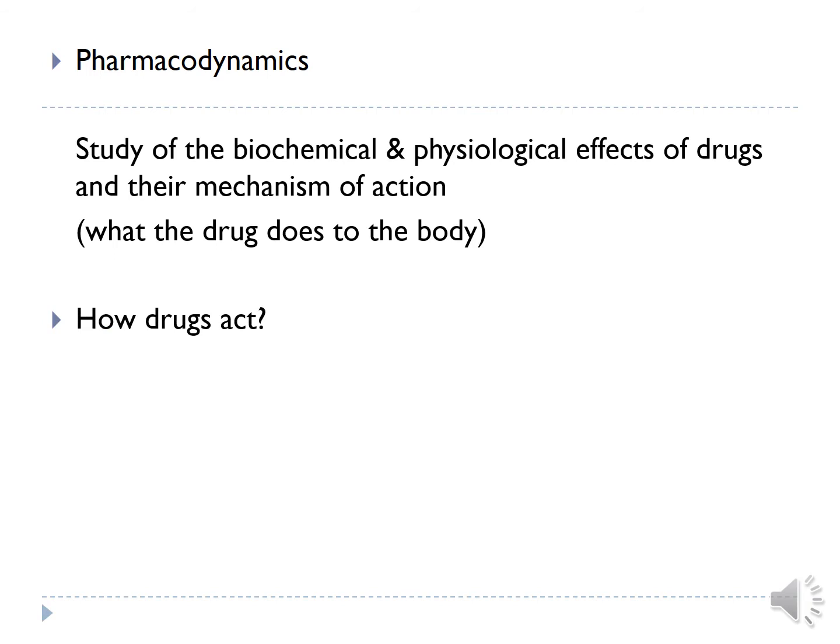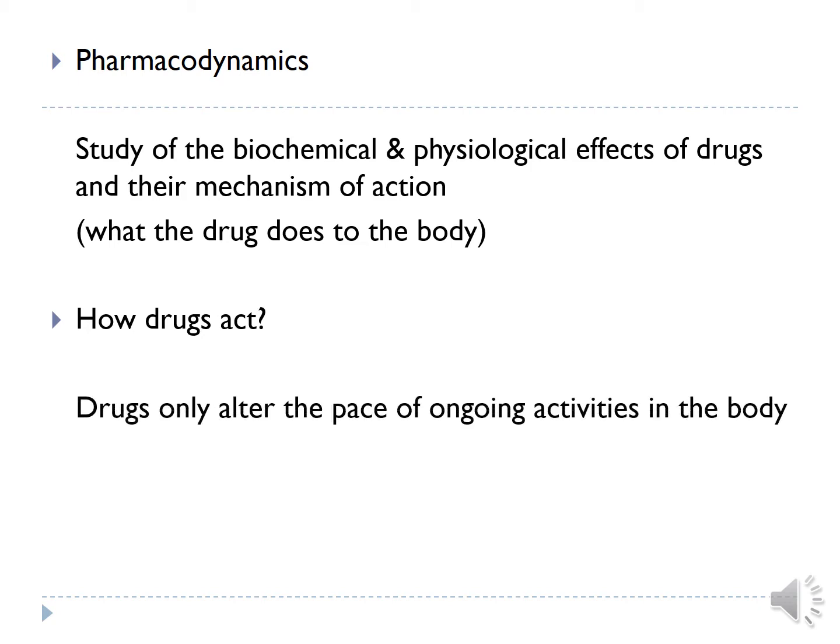Now, how do drugs act? Actually, drugs are not able to produce any new function or any new activity in the body or tissues or cell. Drugs only alter the pace of ongoing activities in the body. So, whatever activities are going on in the body, in the tissues, in the cells, drugs can only alter the pace of ongoing activity.